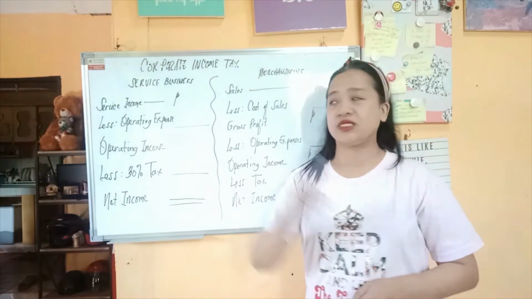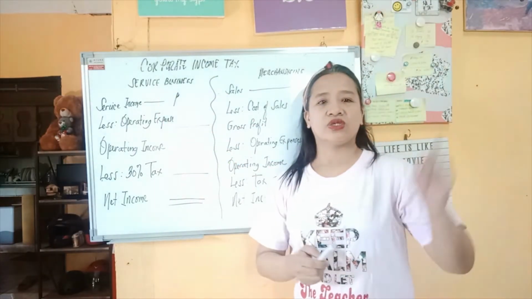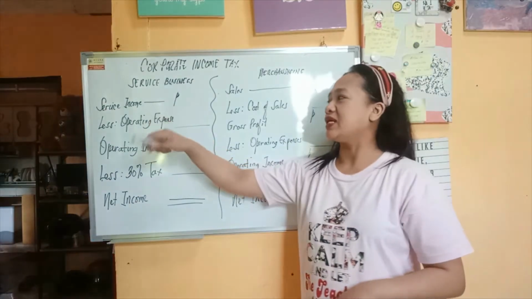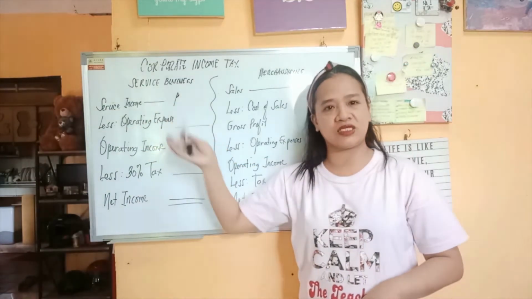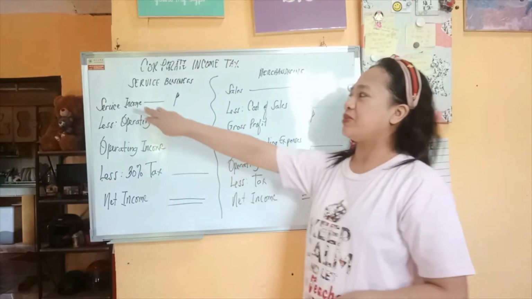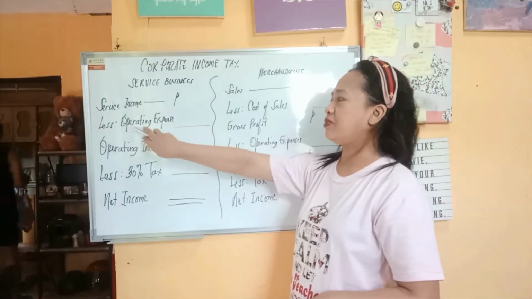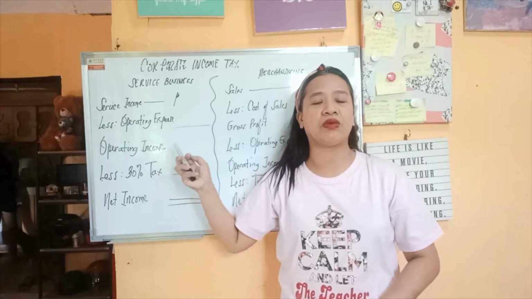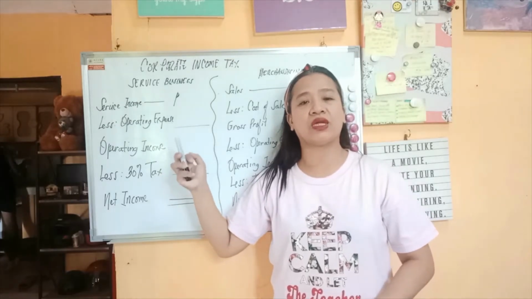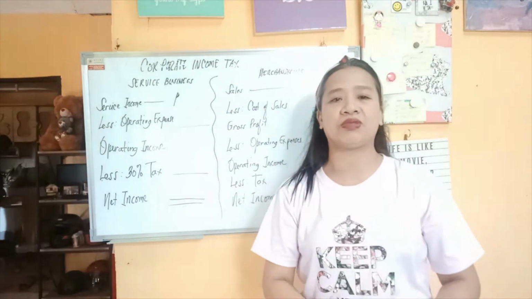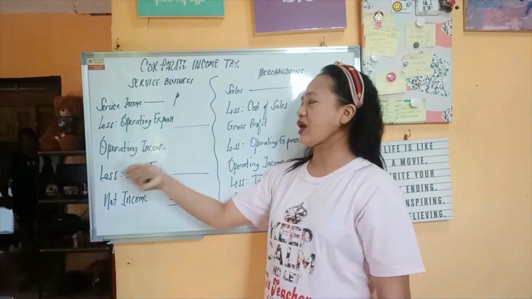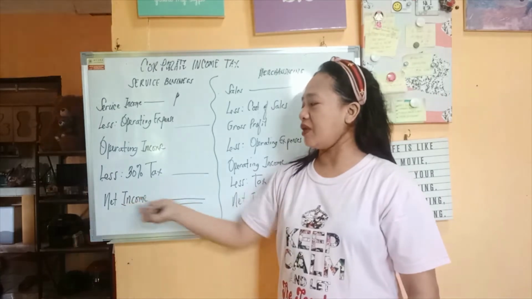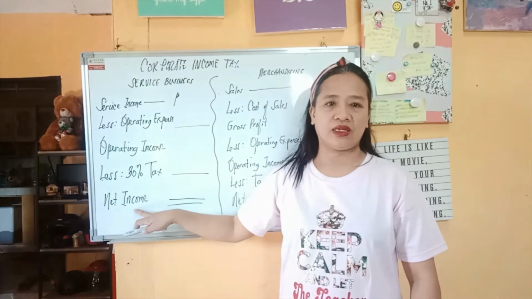What if our business is a service business? We start with the service income as part of our revenue. Then we need to deduct the operating expense. From the service income minus the operating expense, we have our operating income. From this operating income, we can now compute your 30% income tax. So operating income minus the 30% income tax, then we will have our net income.